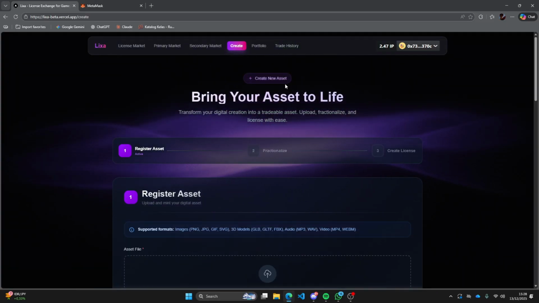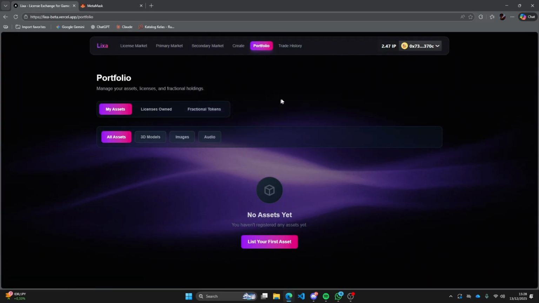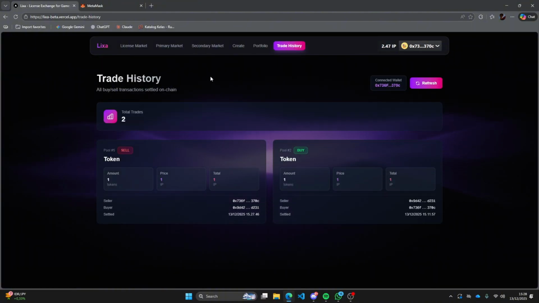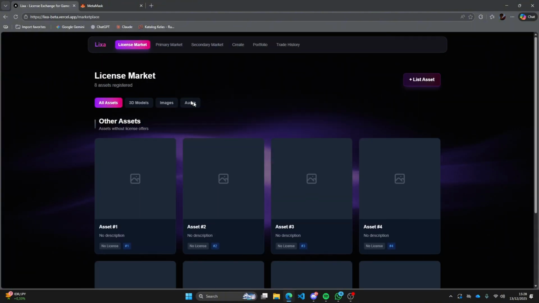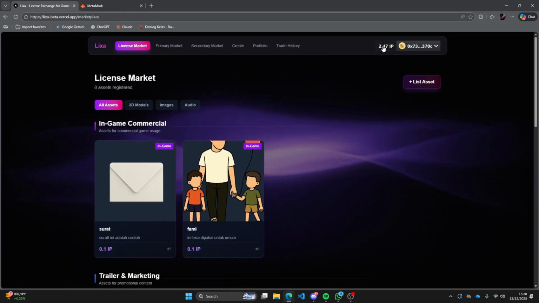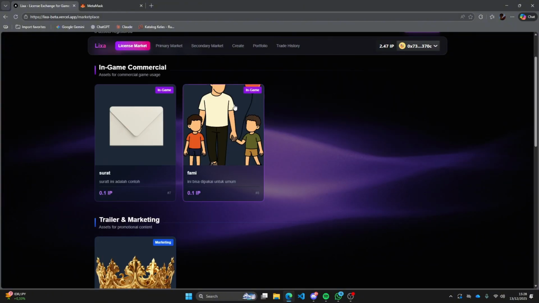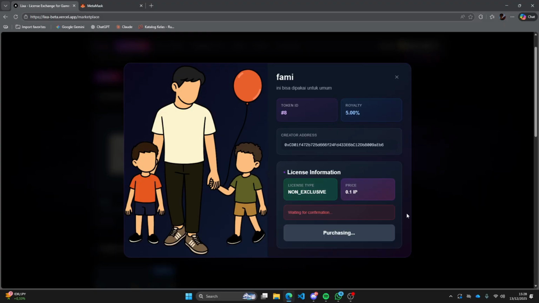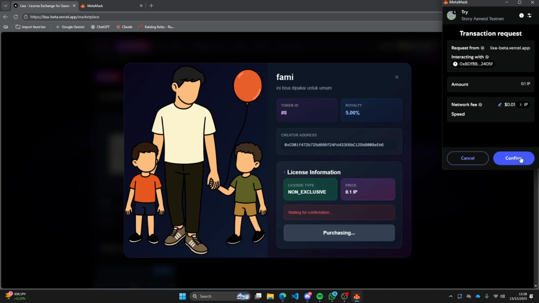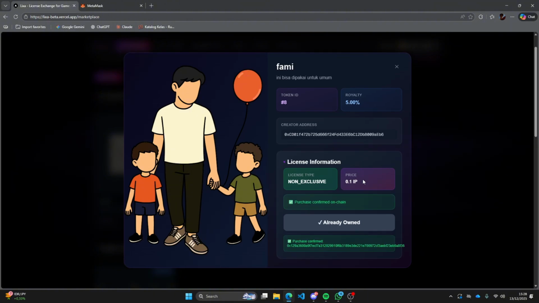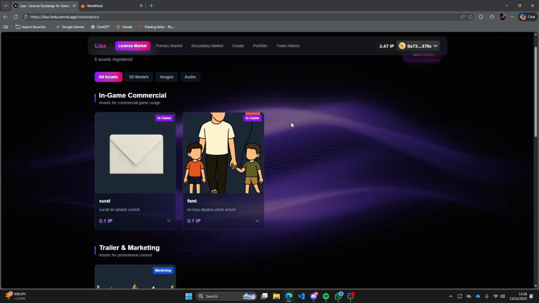Next, I will demonstrate how to purchase a license through the license market and how royalties can be claimed. Users select the desired asset and view its license details, including the license type, price, and royalty percentage. By clicking the Buy License button, the user purchases the license, which is issued as an NFT as on-chain proof of license ownership. Once the purchase is completed, the license will appear in the portfolio under the License's Own section, allowing ownership to be verified at any time. In addition, users who hold fractional tokens of the asset will earn royalties from every licensed sale. These royalties accumulate automatically and can be viewed in the fractional tokens section of the portfolio.